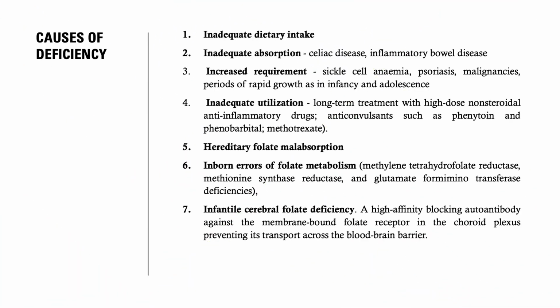Okay, so after causes of deficiency, coming to clinical manifestations. What are the clinical manifestations of folic acid deficiency? First of all, as it has a very important role in RBC maturation, it will cause megaloblastic anemia. Second is glossitis, cheilitis. These are generalized features.